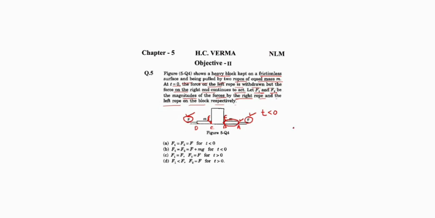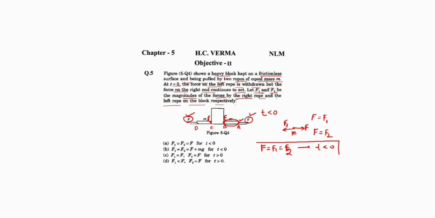If I consider this rope as a particle of mass m, the force F is applied in the right direction, F1 in the left. Acceleration is 0, so F is equal to F1. In a similar way, we can also say that F is equal to F2. So the conclusion is F equals F1 equals F2 when t equals 0.